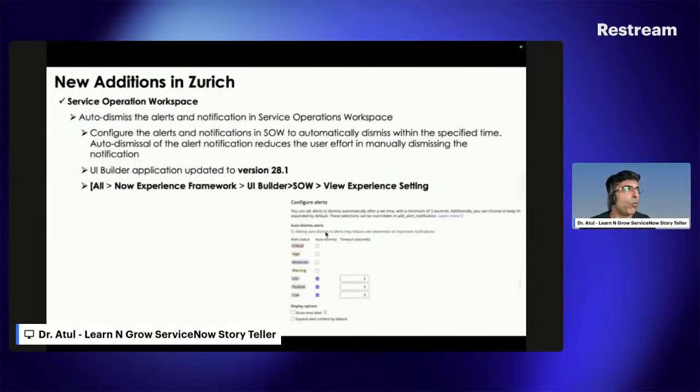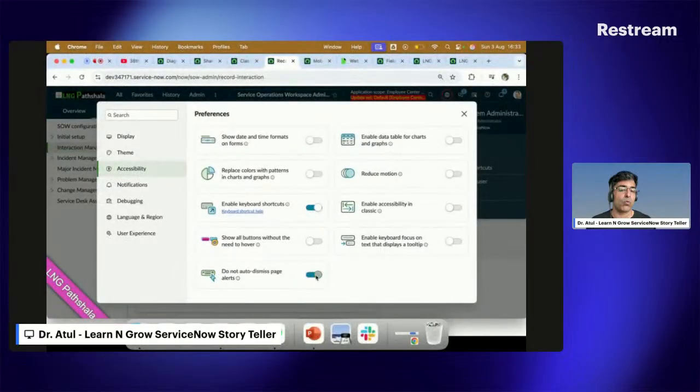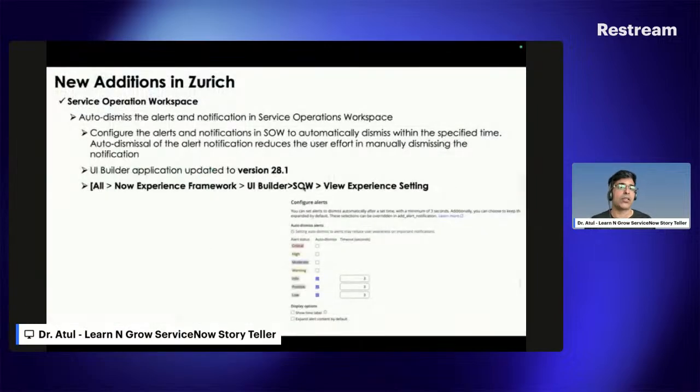What this means is that whenever we show a message to the user, might be an end user, might be a fulfiller, I may want it to disappear after some time. So you can put in whether critical auto dismiss is yes or no. If no, then how many seconds it should be there for high, moderate, warning, info. These things will be available, but this portion is only available when you are on version 28.1. It means you can do the settings from here, but you cannot configure this until you are on the UI Builder 28.1 version.